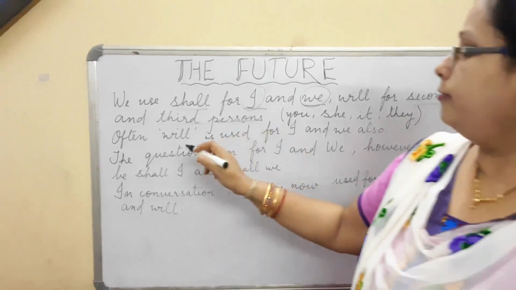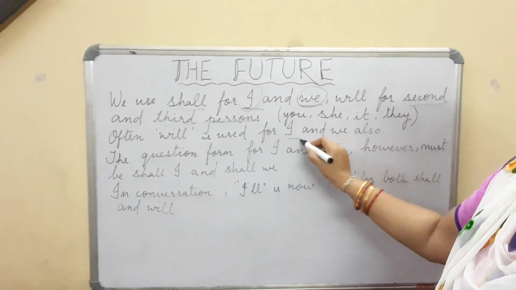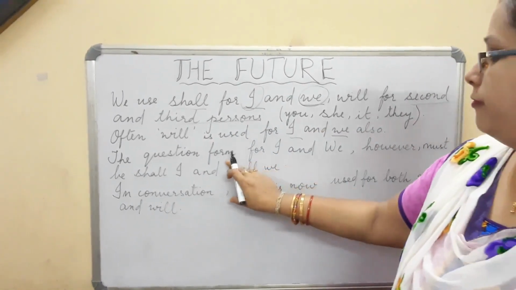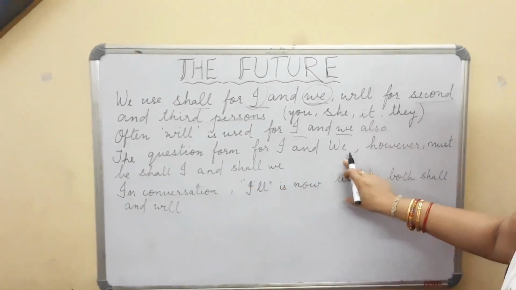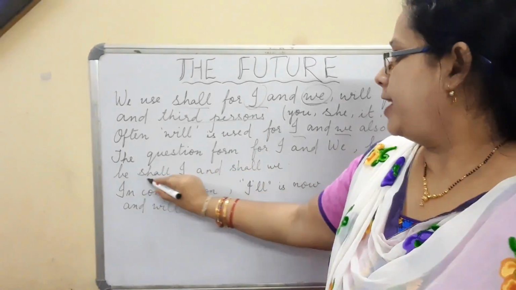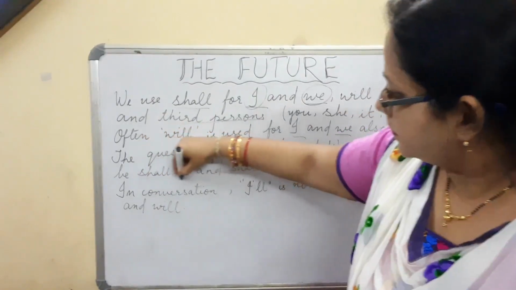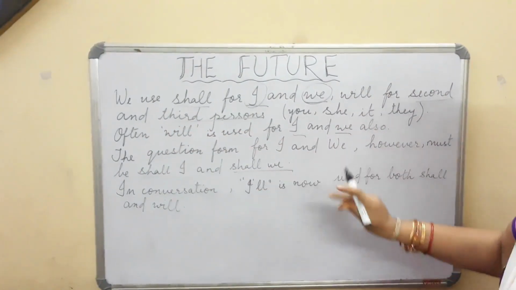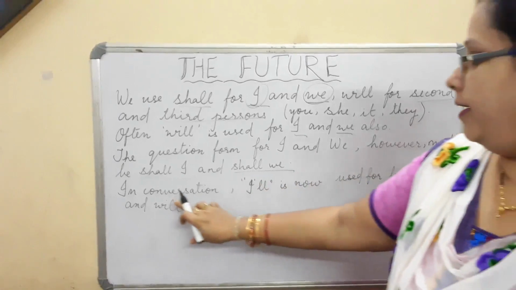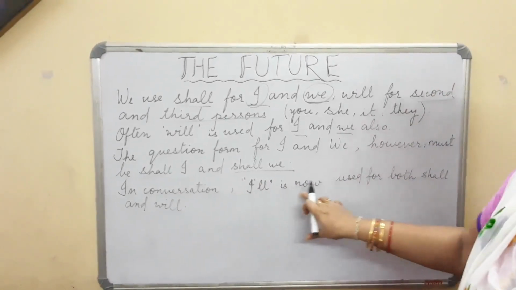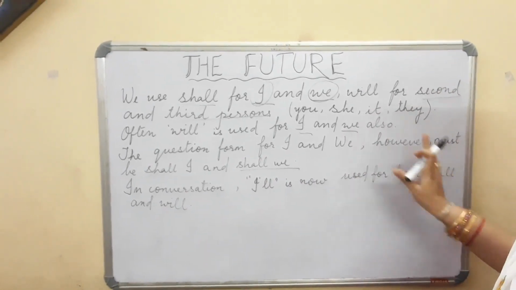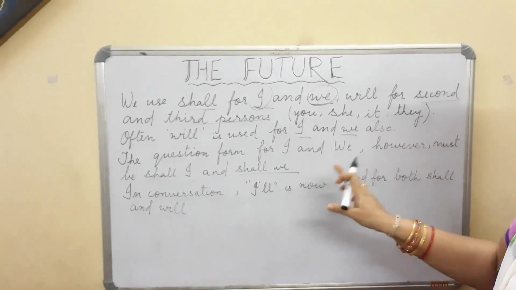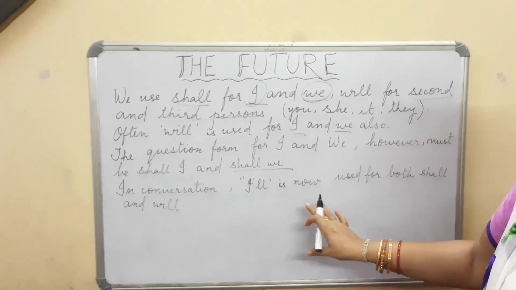But normally or often will is used for I and we also. The question form for I and we must be shall I or shall we. This is compulsion. Now in conversation, I will is now used for both shall and will. It is used for both the things now.